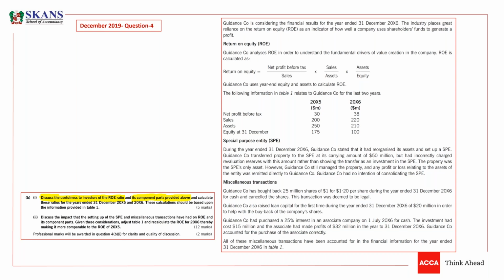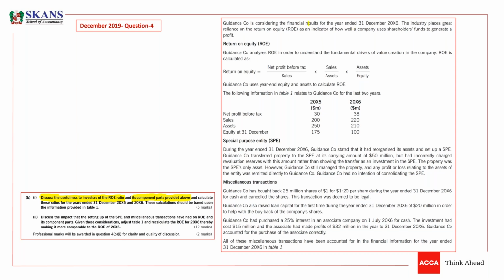It means you need to explain what this ratio means and what information this ratio will give to the investors, that's it. And obviously it has some component parts which are given above. You need to talk about those ratios as well. Look, I came to the question.